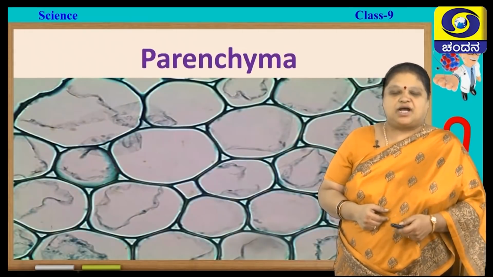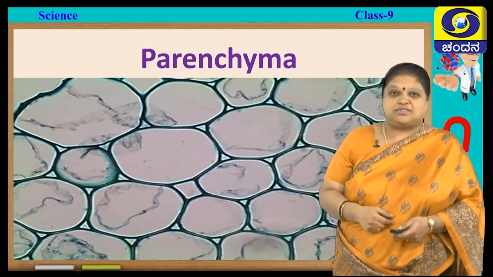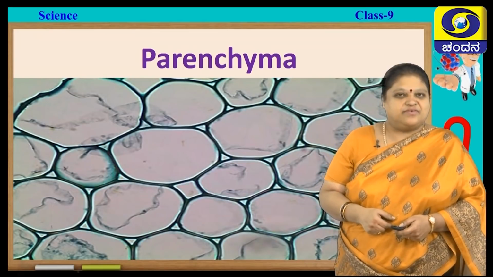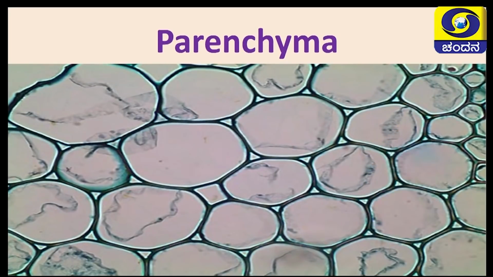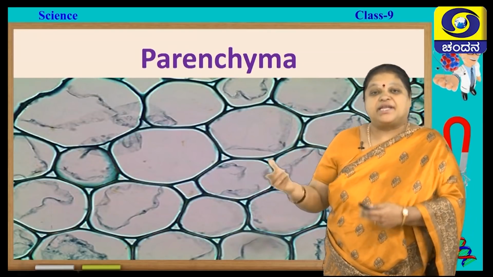Next we will go to another type of simple permanent tissue. This is a permanent tissue. So, in the simple and complex permanent tissues, we learned that simple tissues are usually of a single type, whereas the complex permanent tissue may be many types.